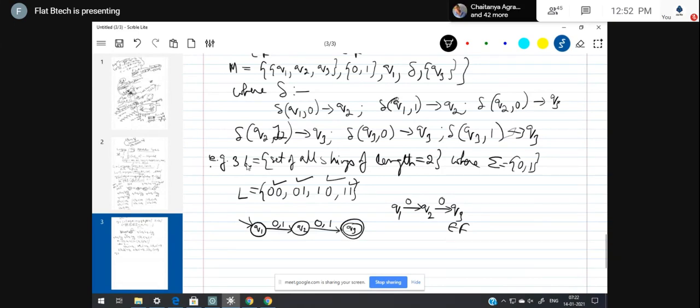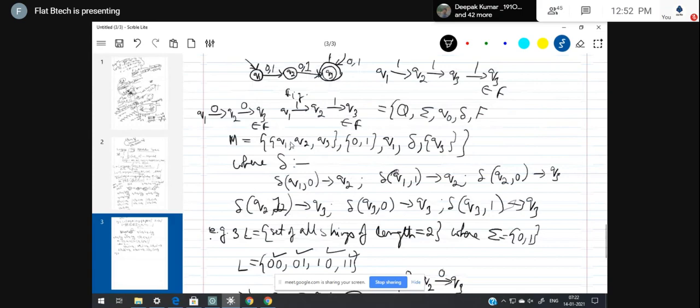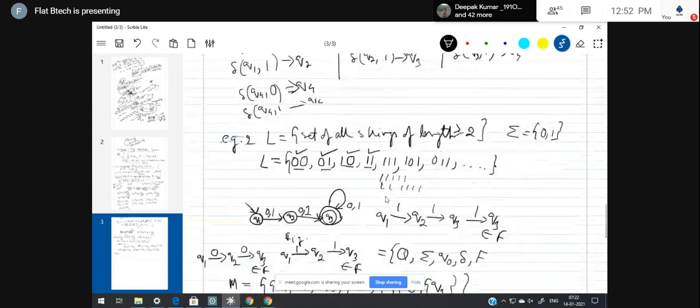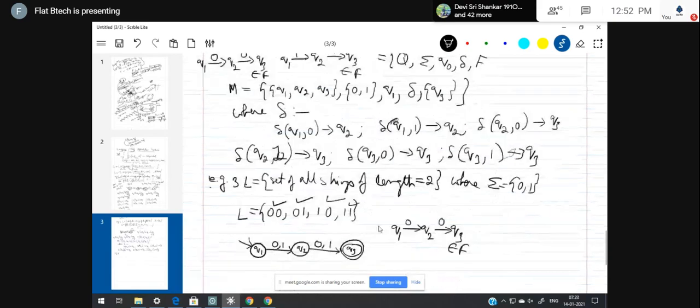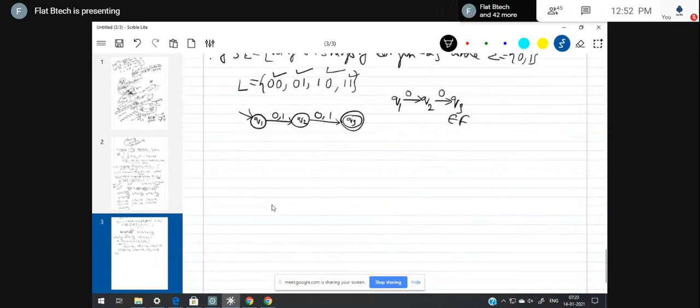For this one, I will not write the definition like this, but in the exam, if I ask you to design a deterministic finite automata, you have to write the definition. What I have done in the case of example number 2, you have to do like this, writing the mathematical definition of the DFA. Now let me take example number 4.